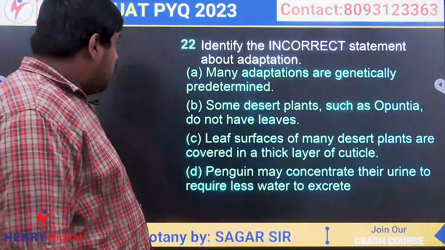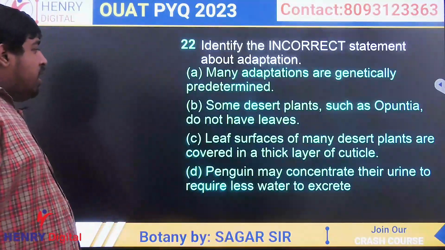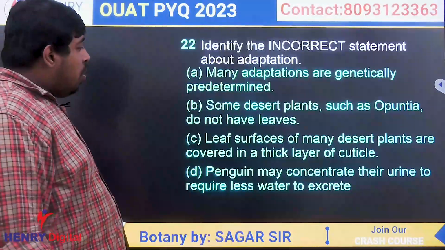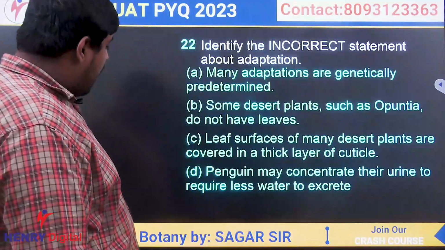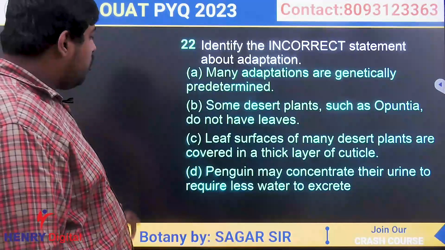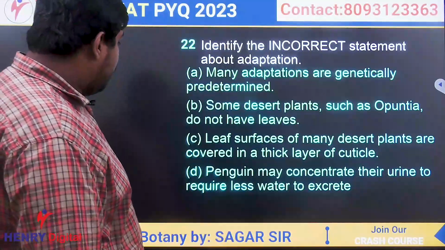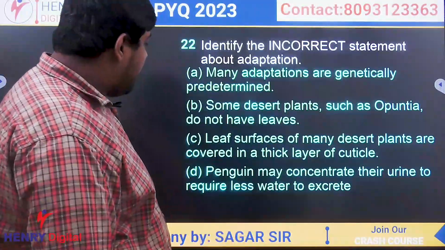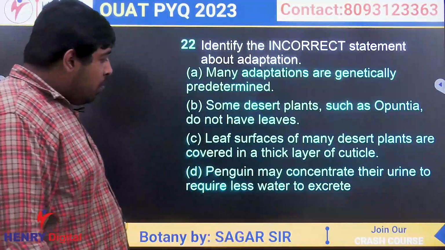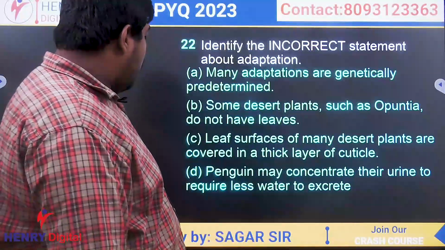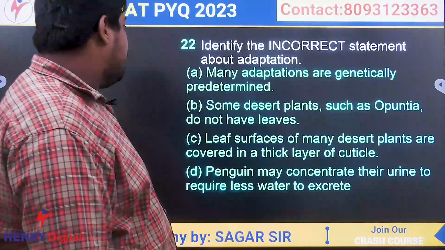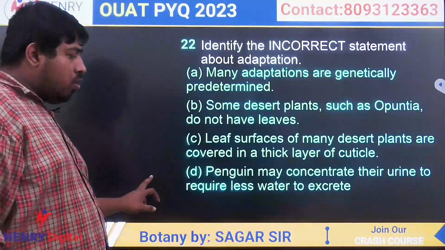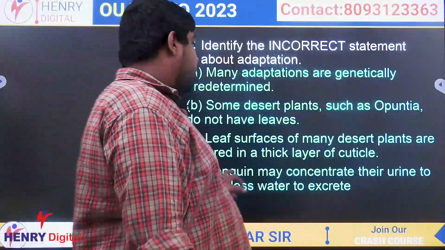Which of the following is incorrect about adaptation? Many adaptations are genetically predetermined. Okay. Some desert plants such as Opuntia do not have leaves. True. The leaf surface of many desert plants is covered by a thick layer of cuticle. True. Penguins may concentrate their urine to require less water to excrete. This option is wrong. Normally this is found in the kangaroo rat, not in the penguin.